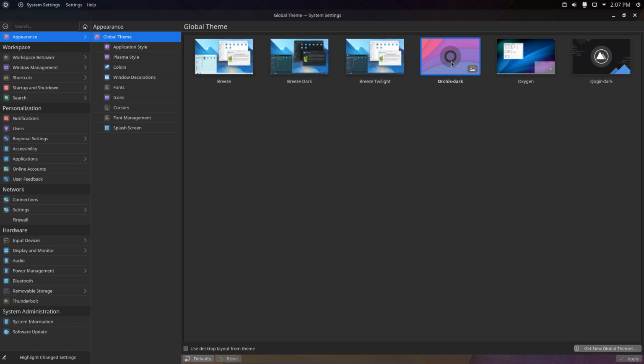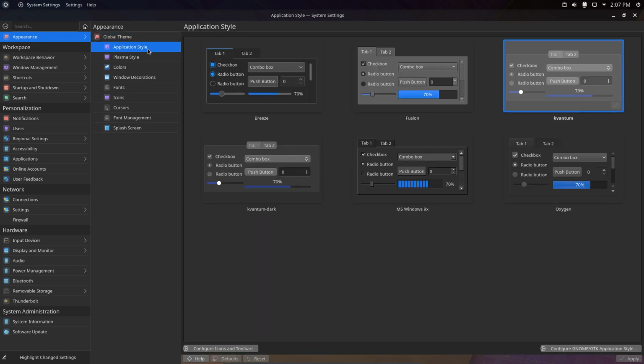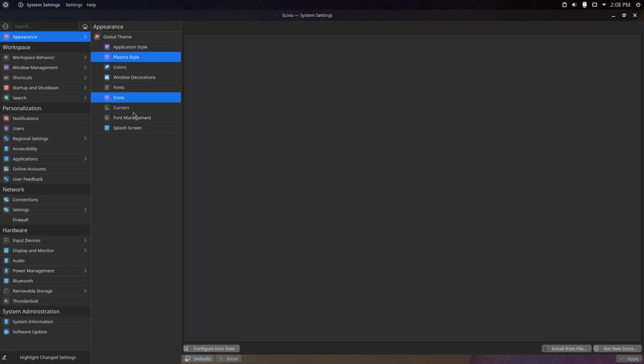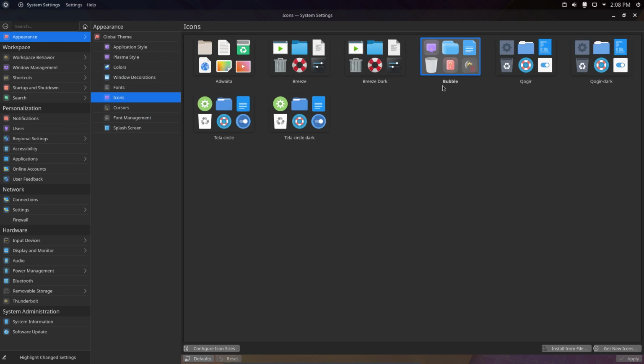So Arc is dark. There's also Cogir dark. Application style is gonna be, there's Quantum here, Quantum and Quantum dark, Plasma style, Cogir dark and Arc is dark, and the icons. That's where we went to go and have a look at Bubble. So we're looking at Bubble. Okay, there's also Cogir and Cogir dark, which, if I see it, looks like the Arc theme from Horst 3180, these folders from the files.